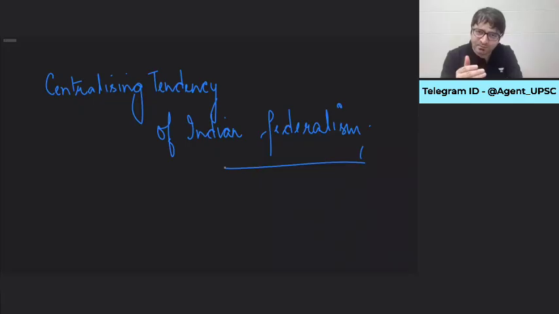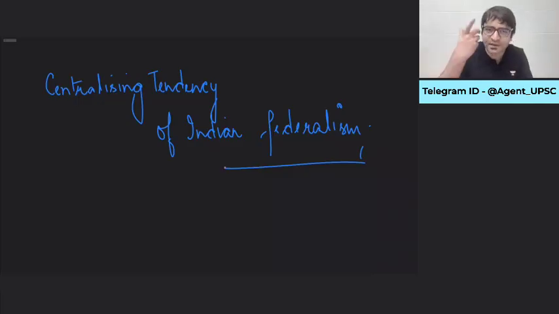Whenever we discuss every provision of the Constitution part by part, I will tell you that this is the provision of the Constitution which is biased in favor of the center. This is the provision which gives weight to the argument that the Indian Constitution is biased in favor of a strong center. And I will also tell you how federalism emerged in India. Federalism as a term is not mentioned in the Constitution. India as a federal polity is not mentioned in the Constitution. Federalism has emerged in India because of various accidents. That is why we say Indian federalism is an accidental federalism. Some accidents happened because of which federalism emerged in India.